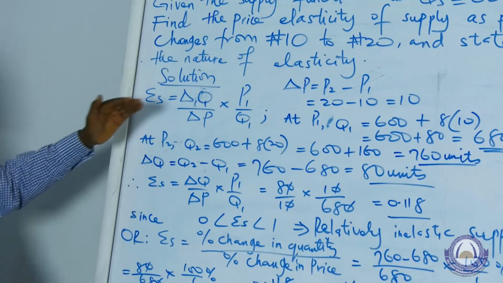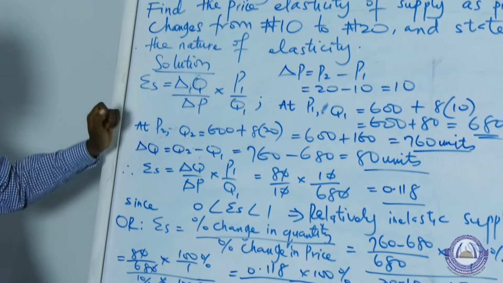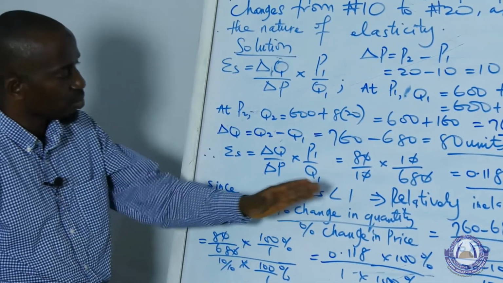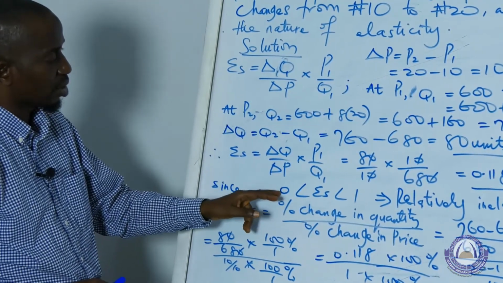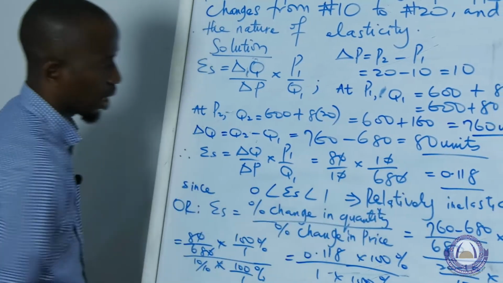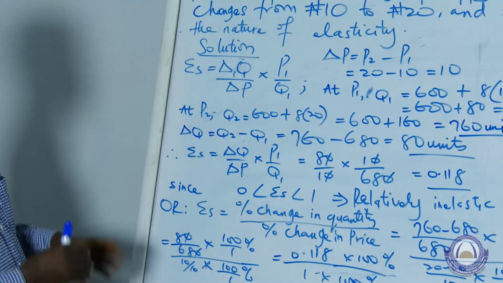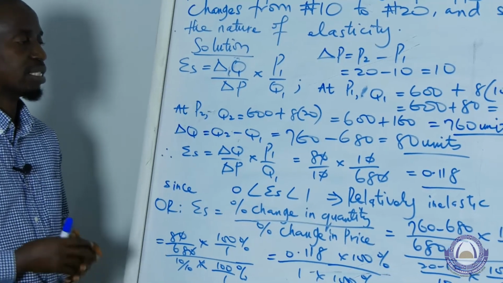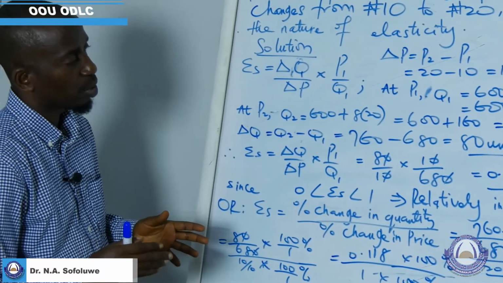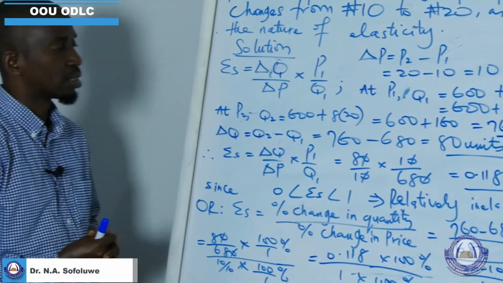Then the question asks us to indicate the nature of elasticity of supply, and since the value is greater than 0 but less than 1, then we have relatively inelastic supply, or just say inelastic supply, which implies that when price changes by 1%, it will only yield a 0.118% change in quantity supplied, which is less than the change in price.